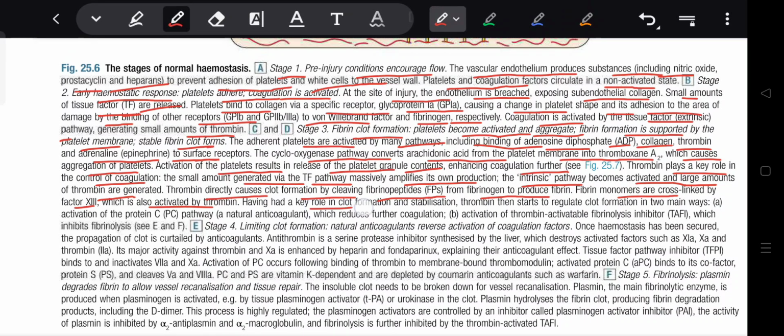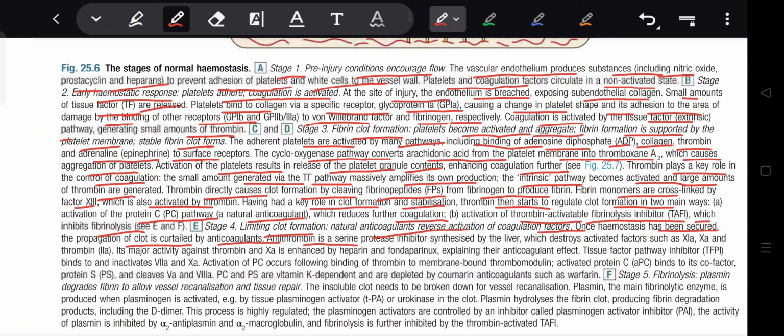Having had a key role in clot formation and stabilization, thrombin then starts to regulate clot formation in two main ways. Activation of the protein C pathway, a natural anticoagulant, reduces further coagulation. Activation of thrombin-activated fibrinolysis inhibitor inhibits fibrinolysis. Limiting clot formation, natural anticoagulants reverse activation of coagulation factors once hemostasis has been secured. The propagation of the clot is curtailed by anticoagulants.